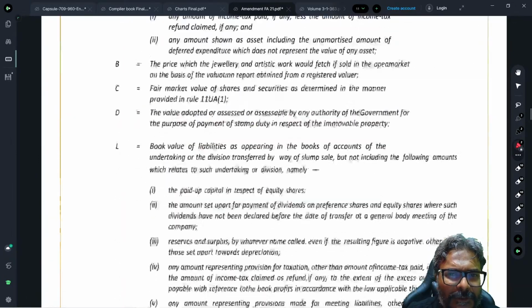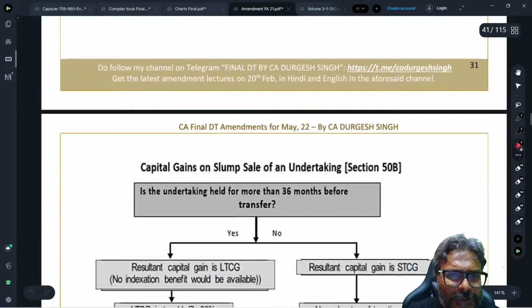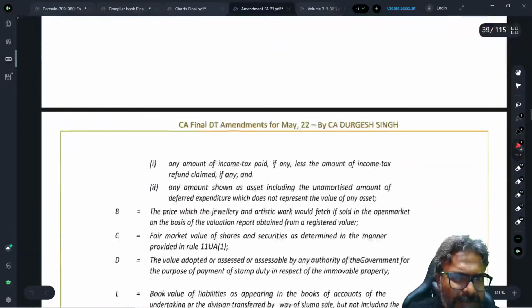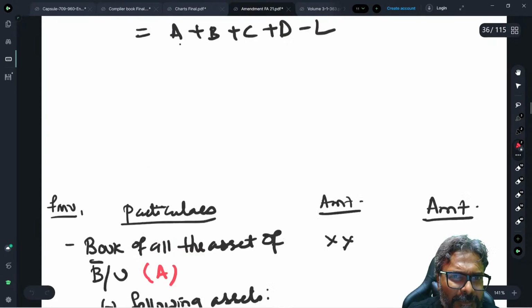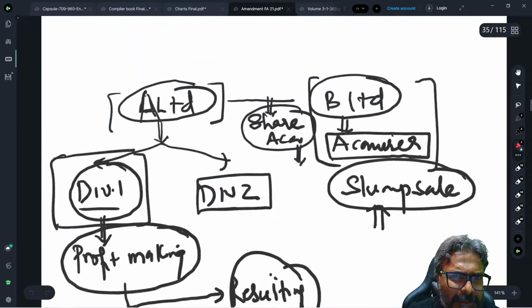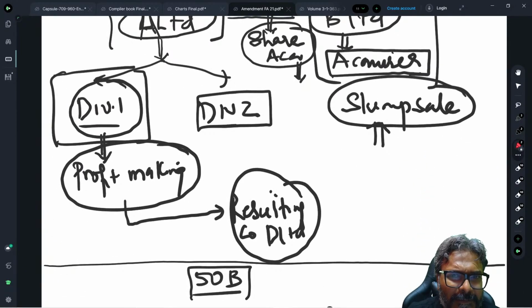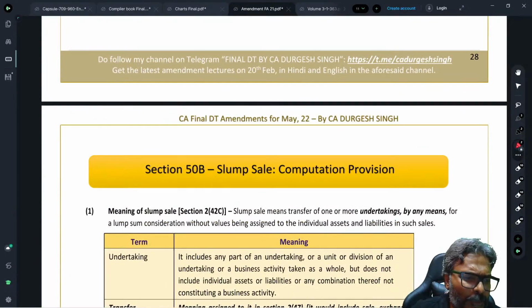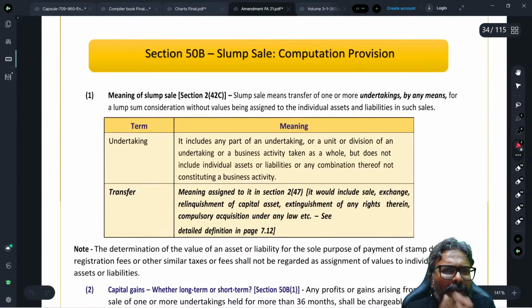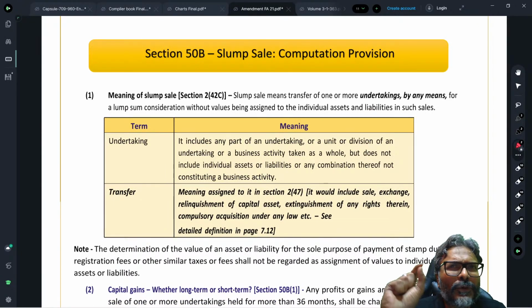Now, in this context, students, there is one statement already made by me, and then one question is there. So, students, I will just quickly run through this one for all of you. Amendment PDF. It was already done earlier. So, slump sale, students, all of you are aware. There may be 2 units. In the case of a 2 unit slump sale, one of the units is transferred without assigning the value to